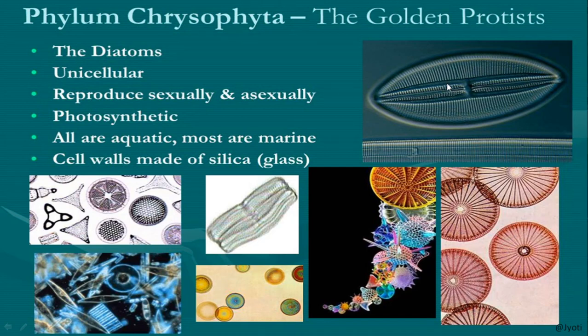Here you can see different shaped organisms like the chrysophytes, and these are the important features which I have already told you. The cell wall is made up of silica, they are aquatic, and most are marine, photosynthetic, reproduce sexually and asexually, unicellular, and they are the diatoms.